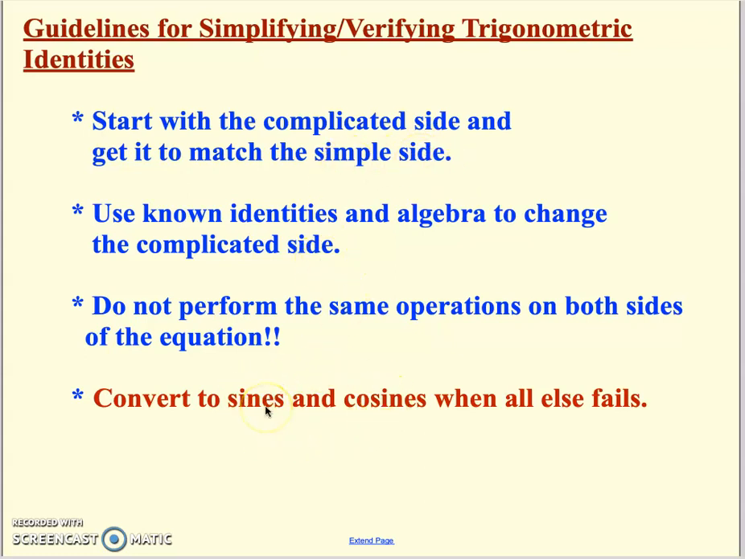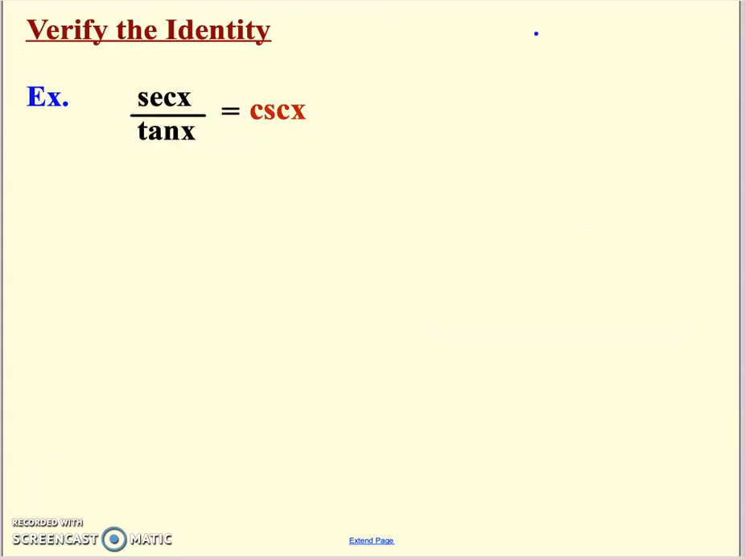Sine and cosine is a good fallback thing if you're getting frustrated or getting stuck. But remember, don't always do that. Sometimes that isn't helpful. Sometimes that makes it worse. But verifying is showing one side is equal to the other. So here we go. Again, start with kind of a simple one.